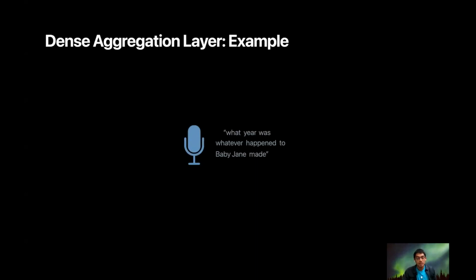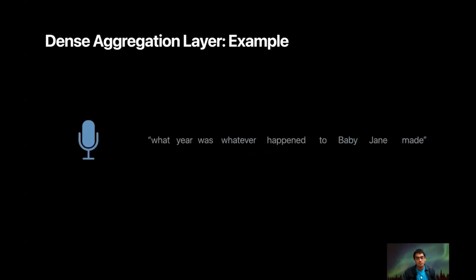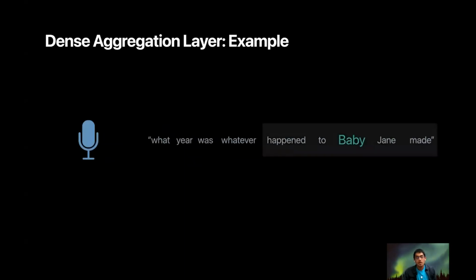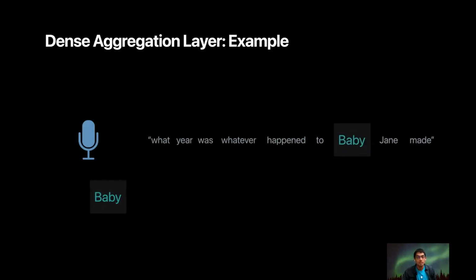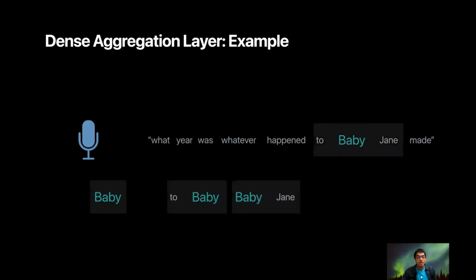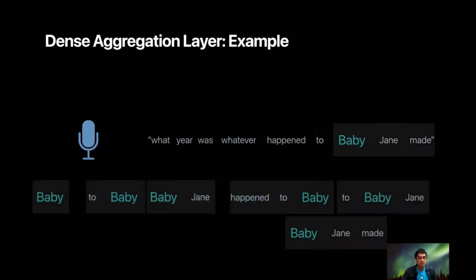Let's run through this with an example. Consider an utterance: "What year was Whatever Happened to Baby Jane made?" For a given token "baby," we consider the unigram in which the word "baby" occurs. We consider both the left and the right bigrams, which will be "to baby" and "baby Jane" in this case.